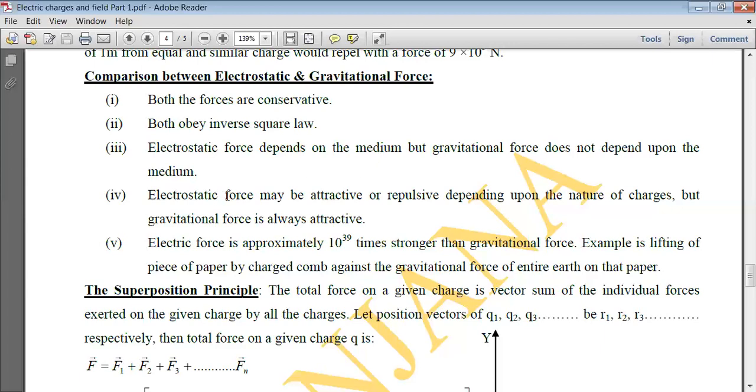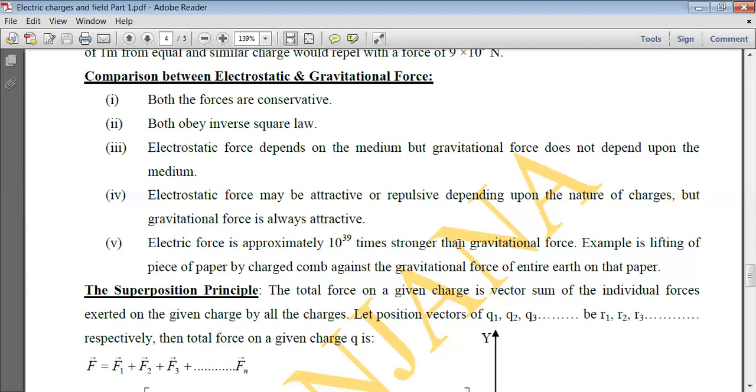The next difference is that the electrostatic force, that is the Coulomb force, may be attractive or repulsive depending upon the nature of the charges, but the gravitational force is always attractive. It is never repulsive. The next is that the electrostatic force is much stronger than the gravitational force. Between an electron and a proton, it is approximately 10 raised to the power 39 times stronger.